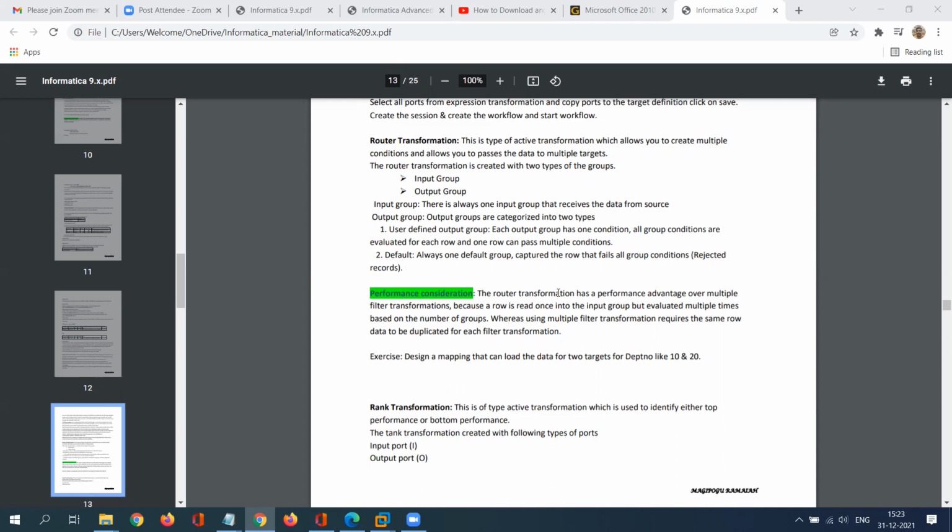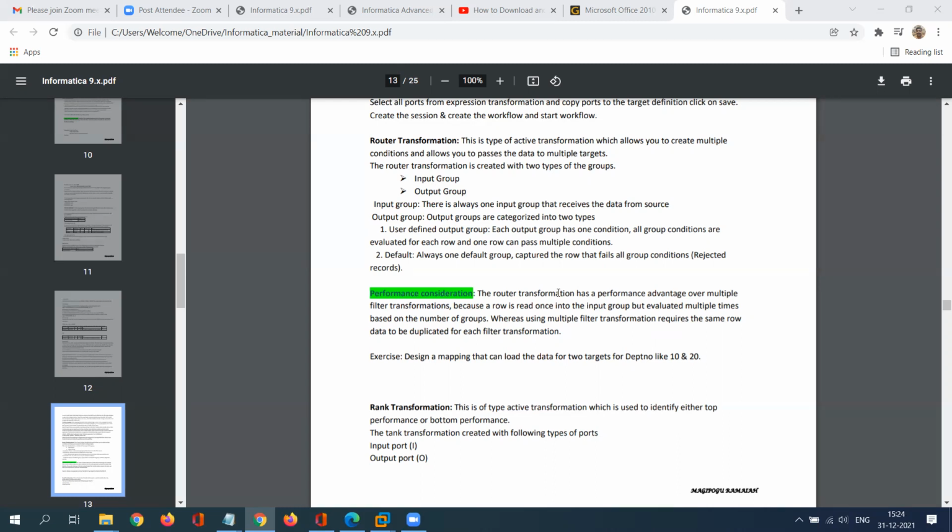One is it allows the user to create a single condition on multiple ports or a single port, and the records which are rejected are not captured. It allows a single target table. It means that if you want, you can give more target tables from the filter transformation, but the same data will be available. That is the meaning of single target table we are going to configure.